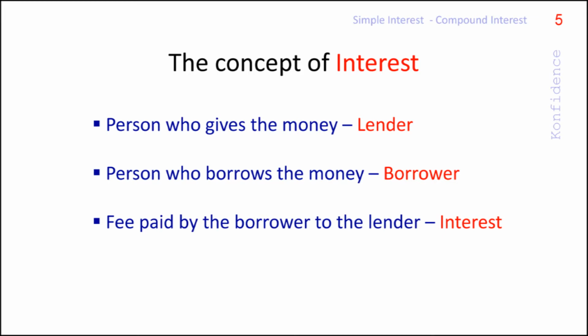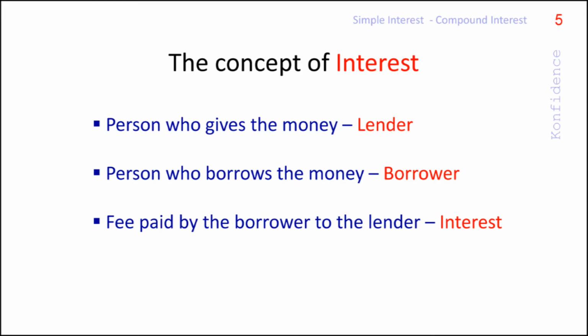Then there is the problem of inflation, or rise in prices. That is, the lender may not be able to buy the goods that he could have bought today if he were to get back the same amount from the borrower 2 or 3 years later, because the price of goods would have increased by then. The lender is also taking a risk because there is a possibility of the borrower not paying back at all. So definitely, there should be a fee for the loan, and the fee paid by the borrower to the lender for the usage of his money is called the interest.